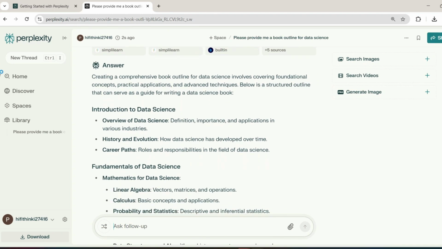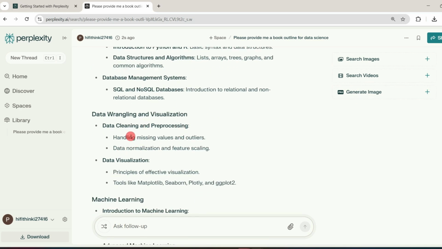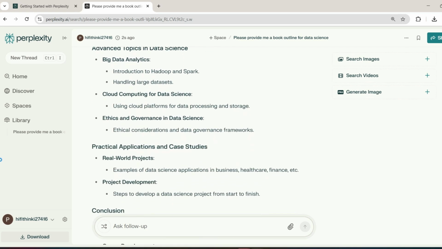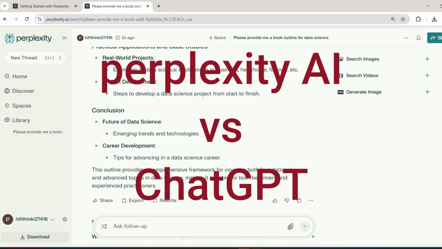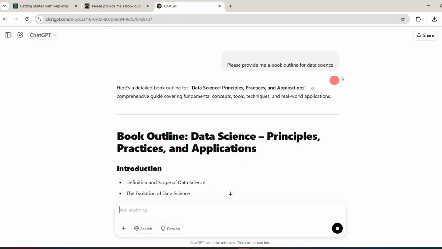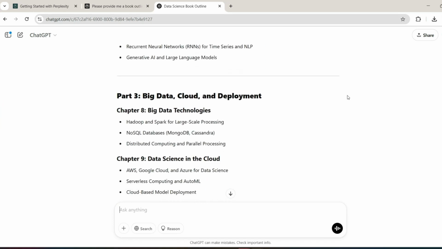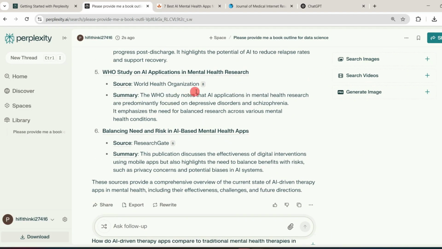As we know, nowadays various AI tools are in demand, but which one is better? It is difficult to choose. Therefore, in today's video, I'm going to share with you an analysis of two of the most prominent generative AI tools, that is Perplexity and ChatGPT. We'll analyze their performance on the basis of two major queries and see which one performs better. I'll pass two important queries and we'll check the results provided by both Perplexity and ChatGPT. And at the end, you'll come to know which one is better.